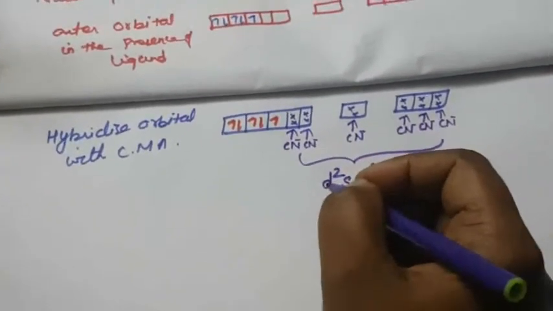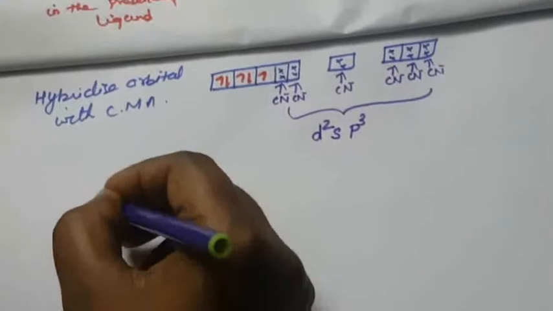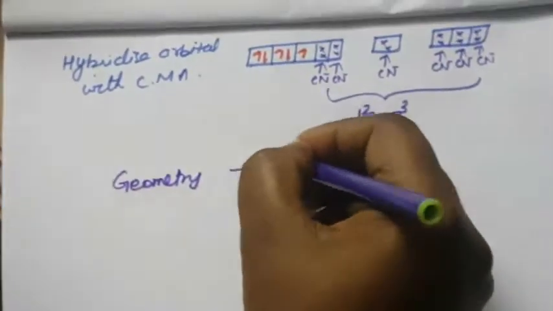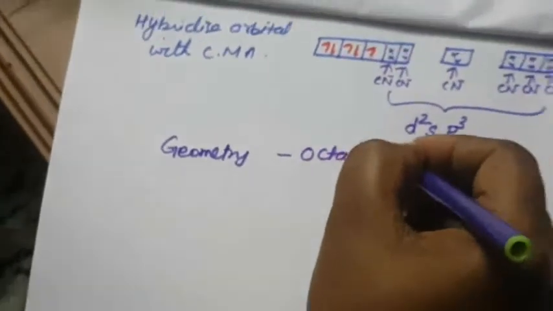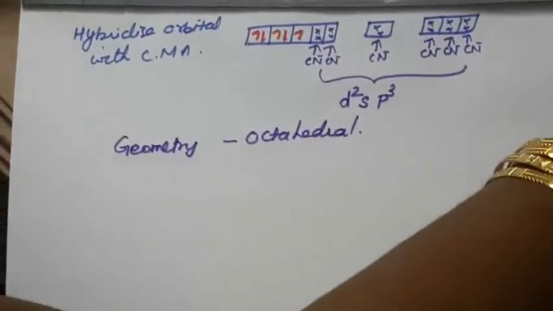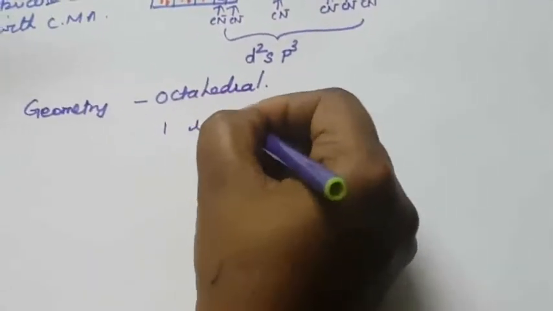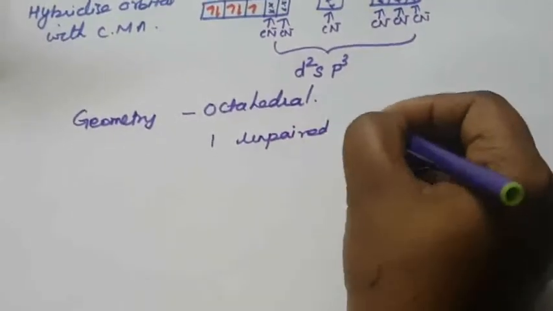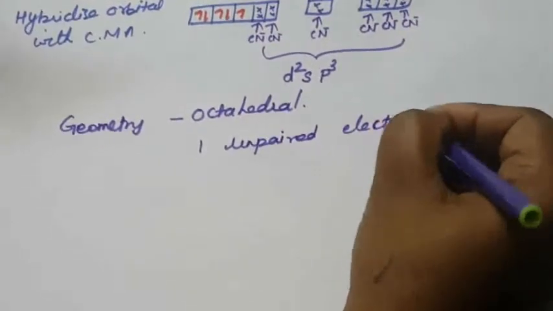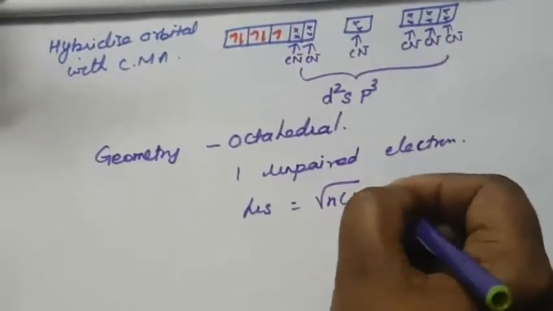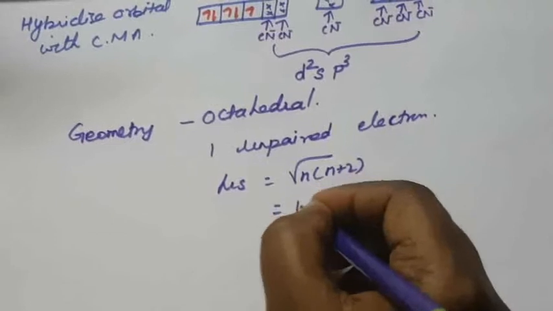So what is the geometry of d2sp3? The geometry is octahedral. Then how many unpaired electrons? There is one unpaired electron. So magnetic moment mu s equal to square root of n into n plus 2. What is n? n is equal to 1.